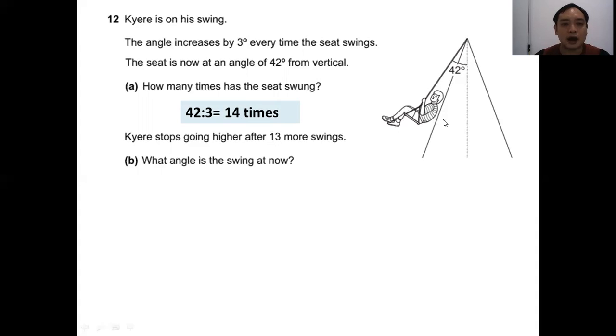And then Carrie continued to swing 13 more times. So what is the final angle here? First we find out the angle increased after 13 more swings, which is 13 multiplied by 3 degrees, equal to 39 degrees. Then we take this angle, 42 plus 39, equals 81 degrees. So the final angle of the swing is 81 degrees.